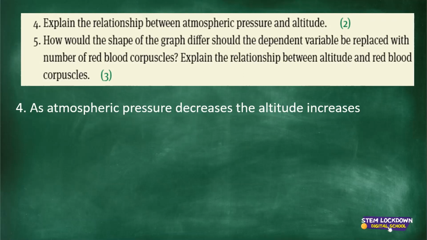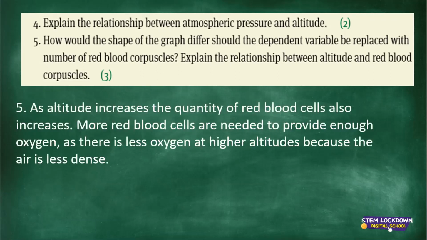And then question 5. How would the shape of the graph differ should the dependent variable be replaced with number of red blood corpuscles? Explain the relationship between altitude and red blood corpuscles. Remember we discussed this yesterday. Let's go look at our answer here. As altitude increases, the quantity of red blood cells also increases.